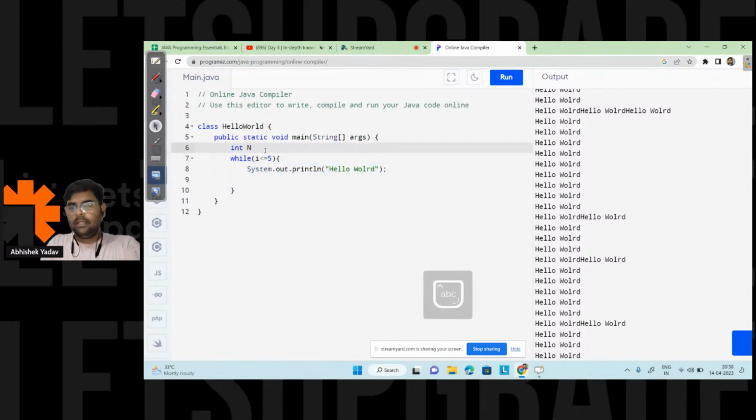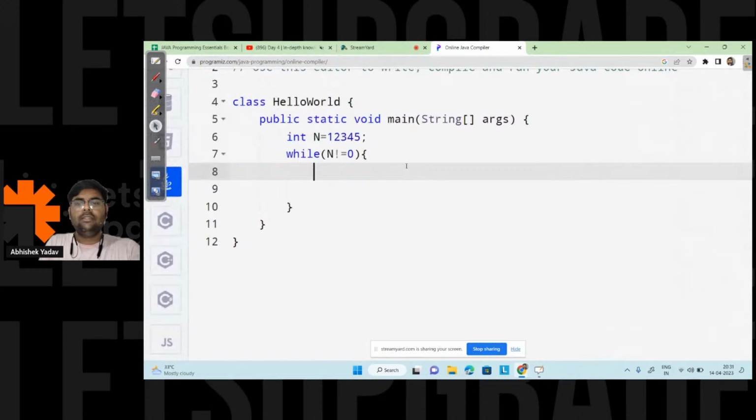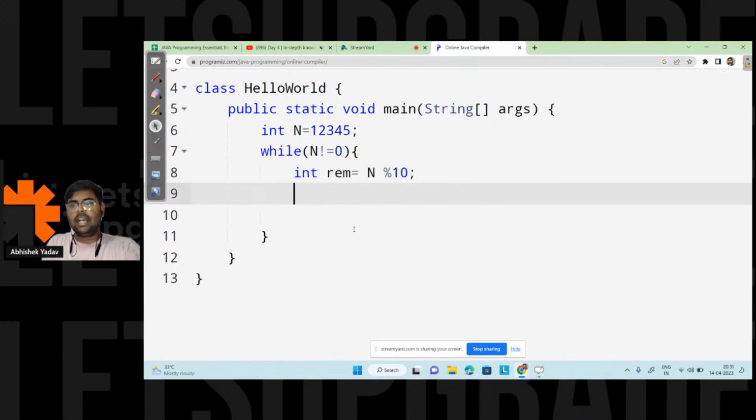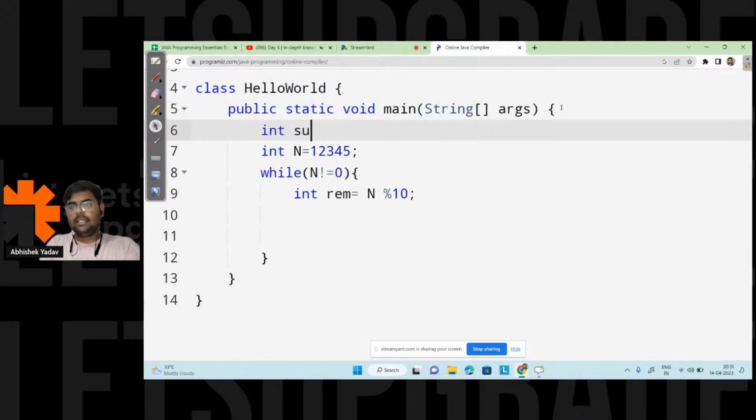So I will take a number int n is equal to 12345. Okay, and after that I will write a check, that is the moment the value of n is not equal to 0, I have to execute the body of while loop till the time the value of n is not equal to 0. And what I will do, I will take a variable remainder, and in that remainder I will write n modulo 10 to get the last digit. After getting the last digit, I will take a variable int sum is equal to 0, right, everyone?